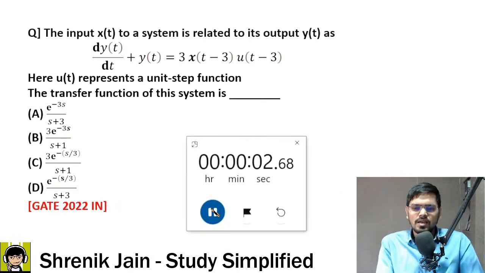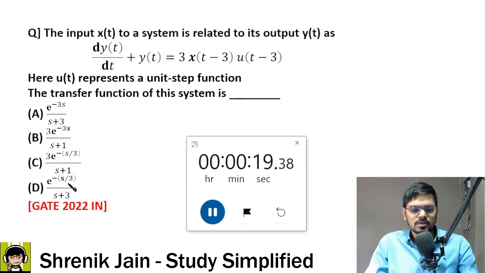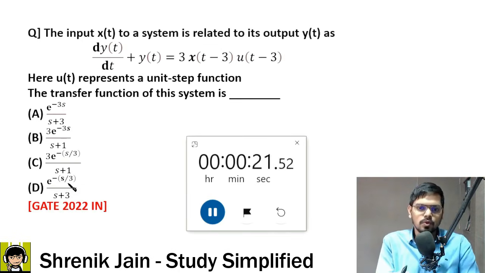It will take hardly 1 minute to solve this question. Basically, a time domain signal is there and they are asking the transfer function of the system in the S domain. So indirectly we have to use the Laplace domain concept. There are some crucial terms here, so you should know two properties, otherwise you won't be able to solve this.